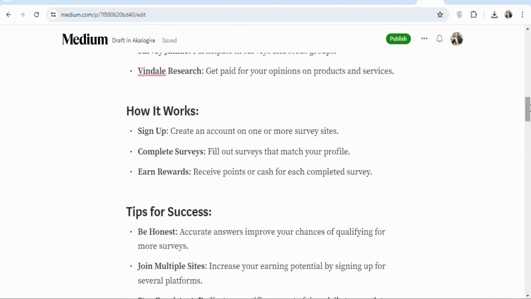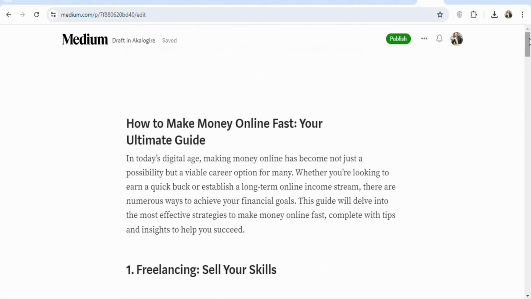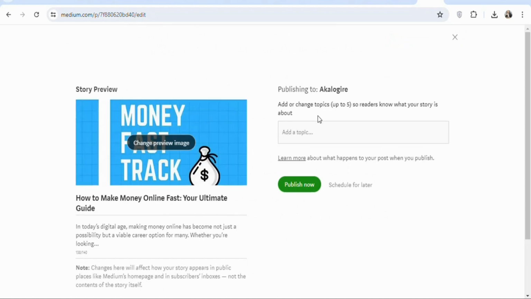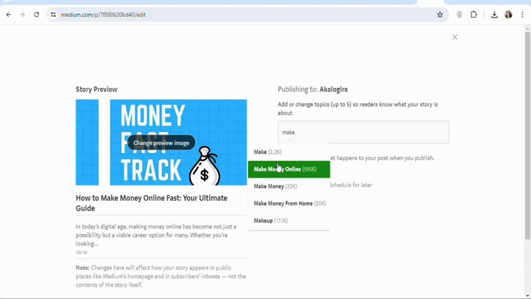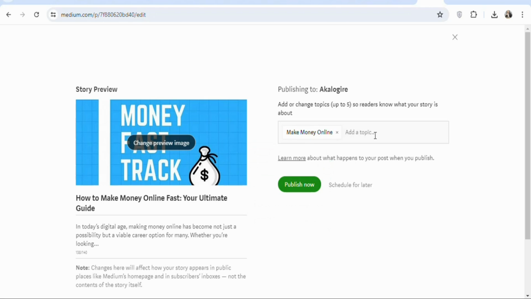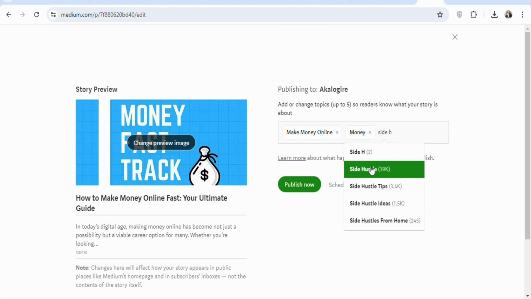So the next step is that you have to publish the article. To publish the article, click right here, publish. Once you click on it, you have to add some tags. So let's add something like make money. So you can see make money online, select it. Once that is done, let's type something like money. You can see money, select it. Once that is done, you have to select something like side hustle, something like this. You can see it right here, select it.